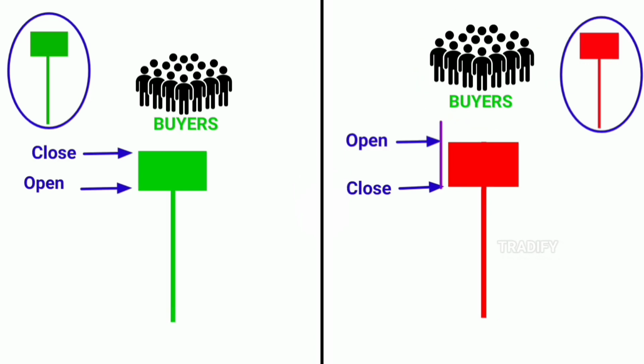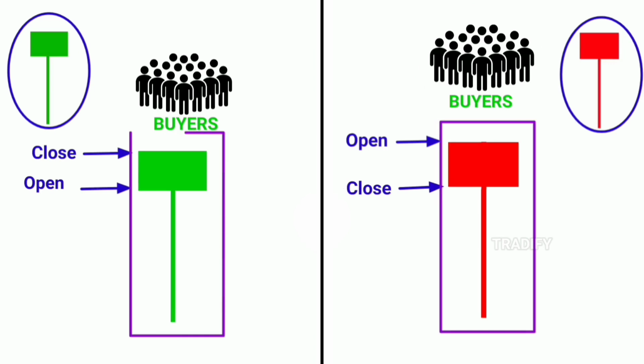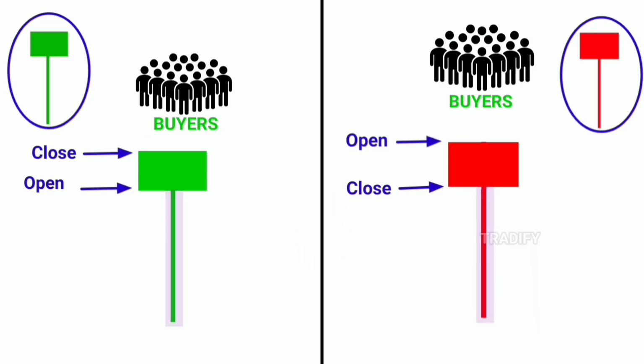So you need to observe that whenever you see such a candle forming on the chart, whether it is red or green, and its lower wick is at least twice the size of its body, you should understand that the price is showing strong buying pressure and is currently under buyers' control. In such a condition, you can plan a trade on the buying side with extra confluence.